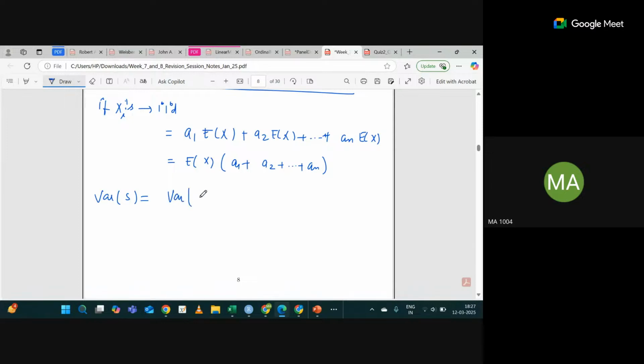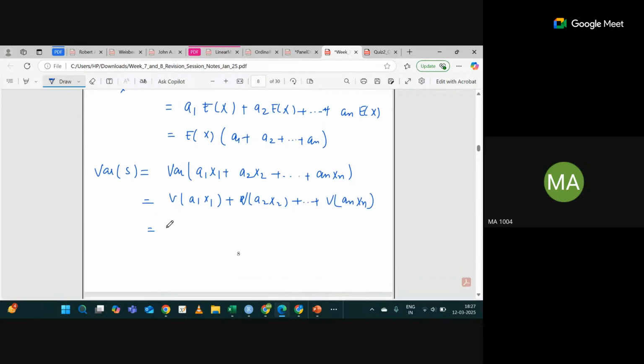What about variance of S? So variance of a1 x1 plus a2 x2 plus so on an xn, right? Since all xi's are independent, I can write variance of x1 plus x2 as variance of x1 plus variance of x2. Yes or no? So basically, I can write variance of a1 x1 plus variance of a2 x2 plus so on plus variance of an xn. Then it will be a1 square variance of x1 plus a2 square variance of x2 plus so on an square variance of xn.